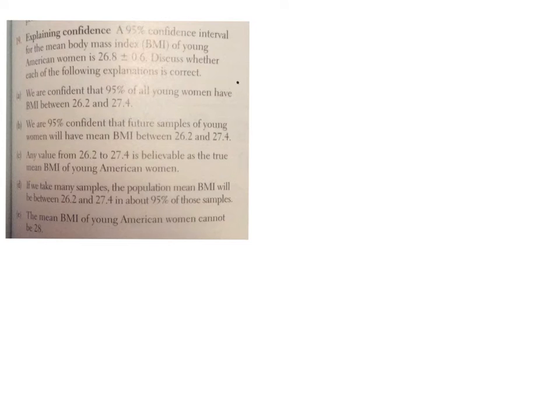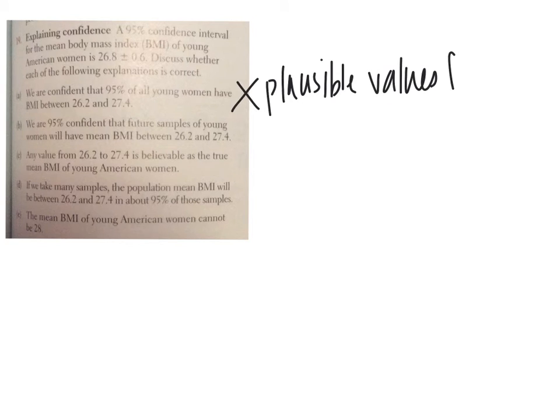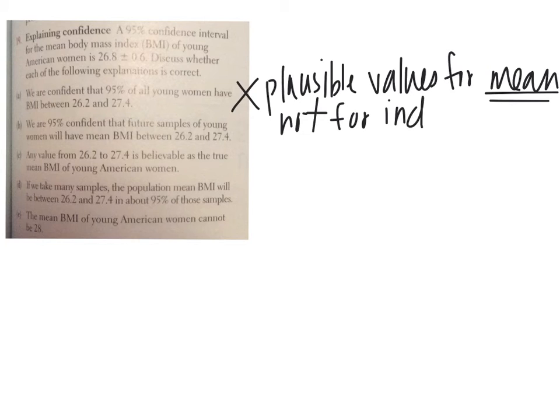So we cannot say that we're confident that 95% of the young women have a BMI between there and there, because these are just plausible values for the mean. That's what the confidence interval is giving us, not for individual women. So not the BMI for individual women, but for the true mean. I can't say that all women fall between here and here, because that doesn't say anything about the mean.